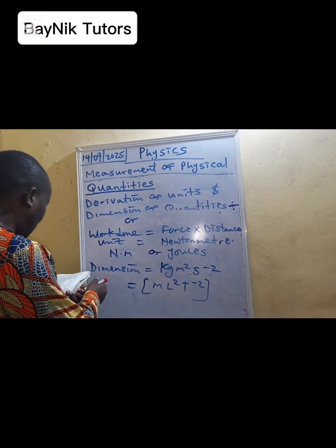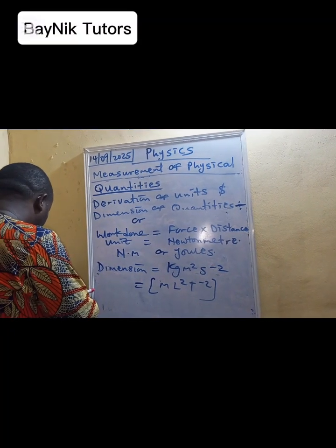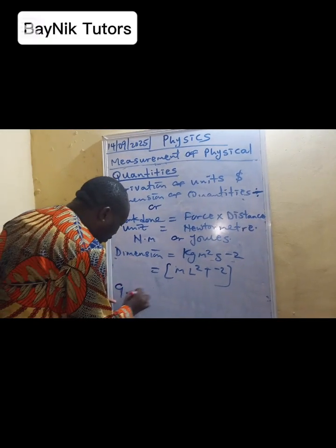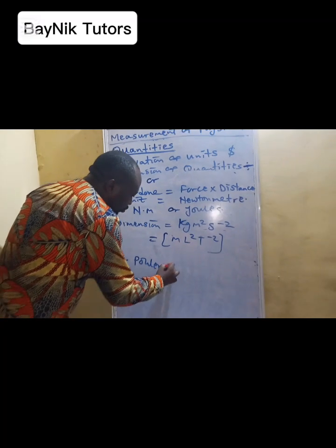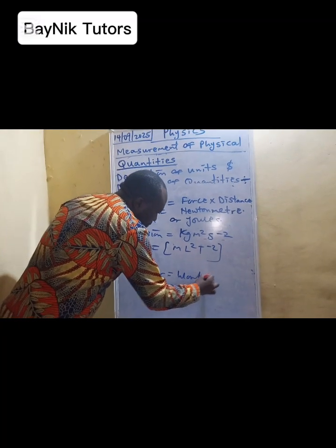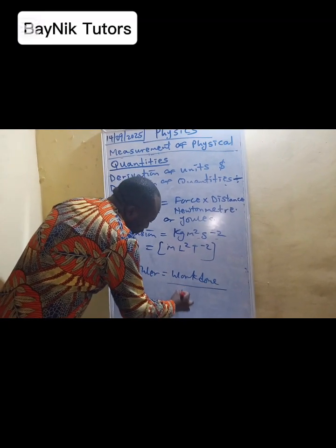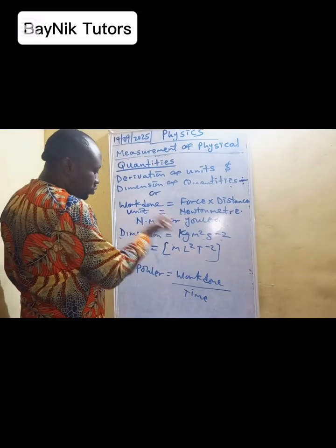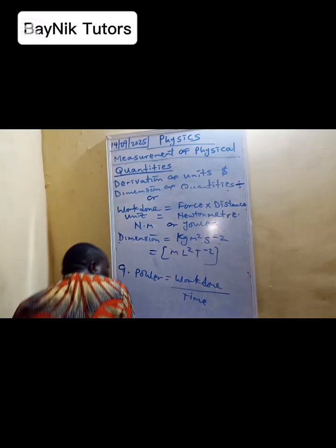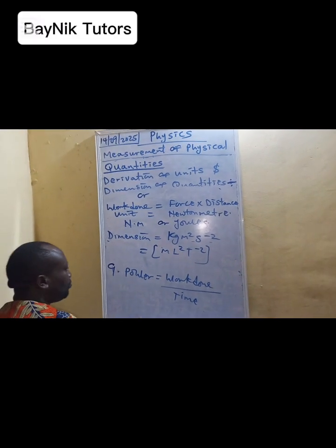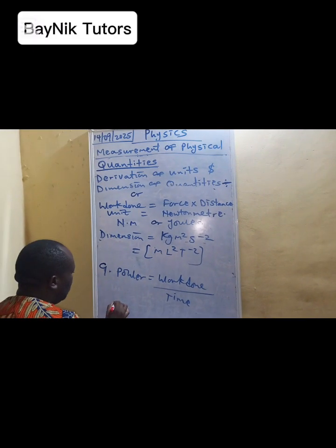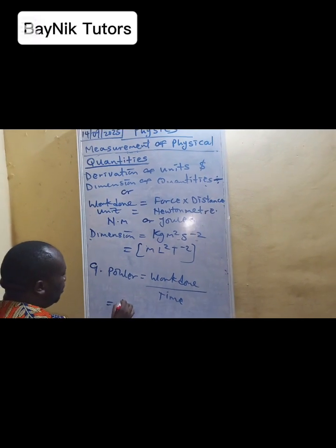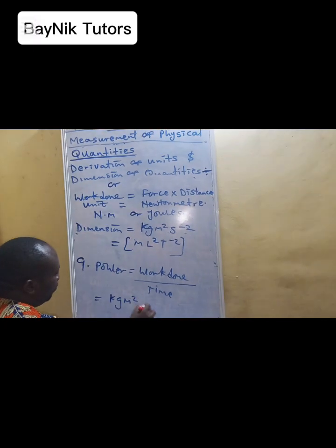So let's look at power. Power is work done over time. Since we've done the calculation for work done on its own, we know that work done is force times distance, so here will be kg m square over s square.